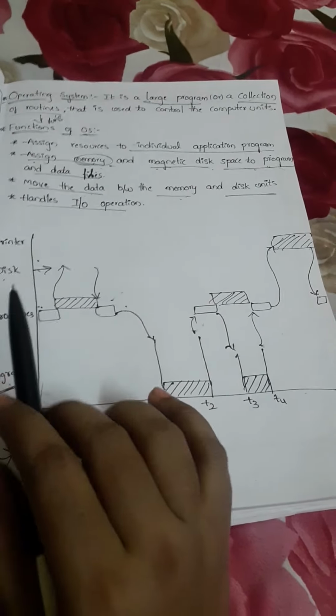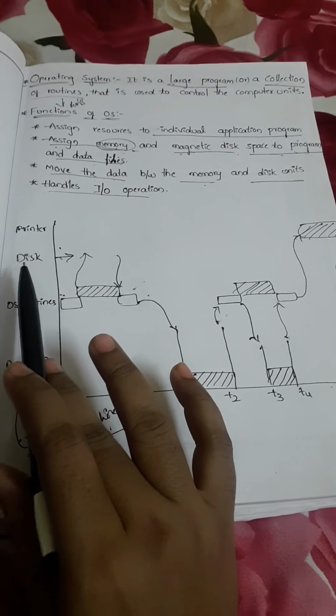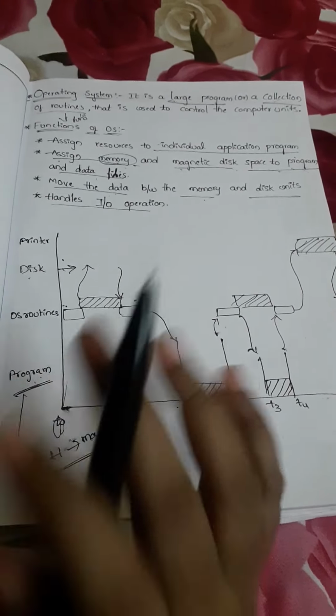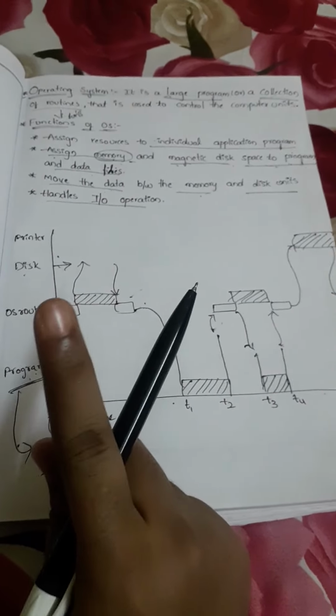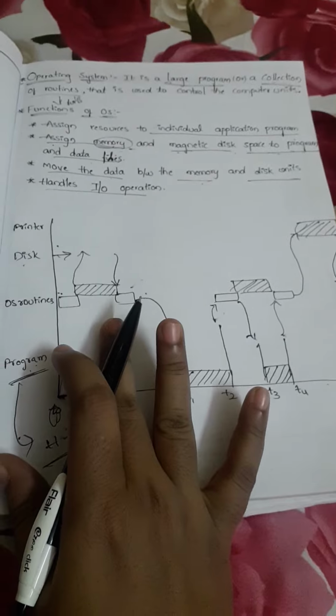Whenever the data transfer is completed, the user program issues a request signal to the OS. It will raise one control signal, that means it will send one request signal to the OS to perform the execution of that application program.